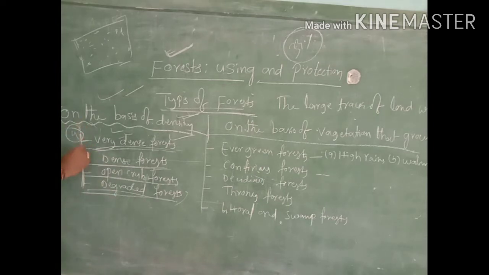So these are the four types of forests on the basis of density. On the basis of density, forests are divided into four: very dense forest, open dense forest, open crop forest, and degraded forest. Okay, next.